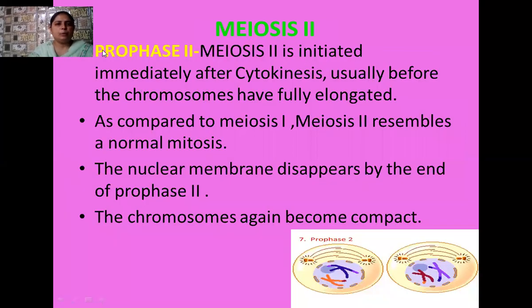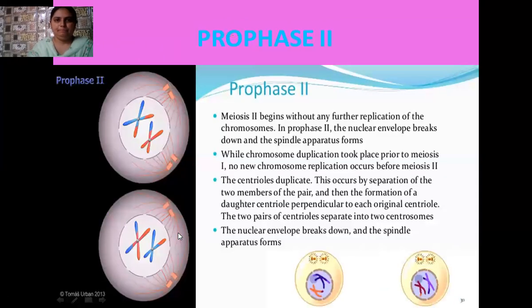So first stage is the prophase 2 stage. Okay students, so meiosis 2 is initiated immediately after cytokinesis, usually before the chromosomes have fully elongated. So as compared to meiosis 1, meiosis 2 is a normal mitotic division. So what happens? The nuclear membrane disappears, and again the compaction of the chromosomes takes place. That means the chromosomes start becoming compact. They are tightly arranged, or you can say they are very close to each other, and very little space is present between them.